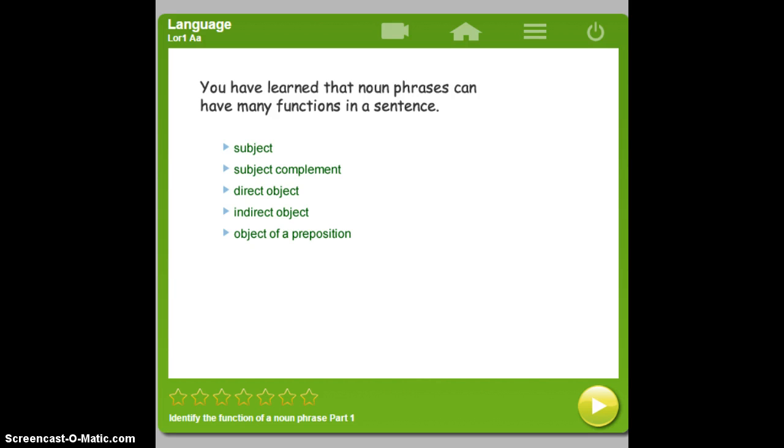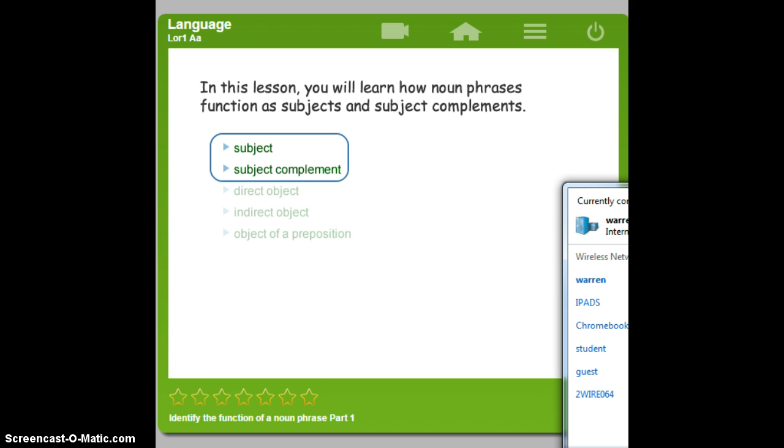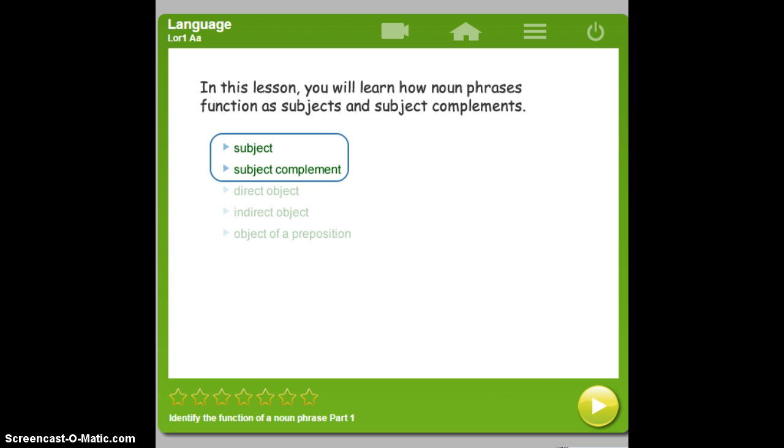You have learned that noun phrases can have many functions in a sentence. They can be used as the subject, subject complement, direct object, indirect object, and the object of a preposition. In this lesson, you will learn how noun phrases function as subjects and subject complements in sentences.